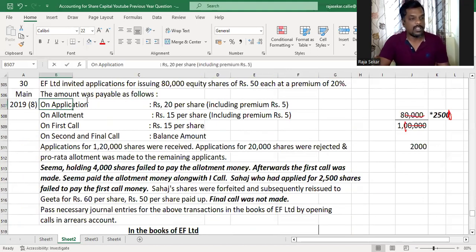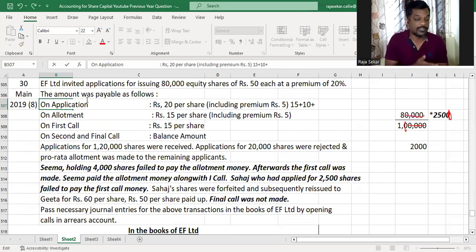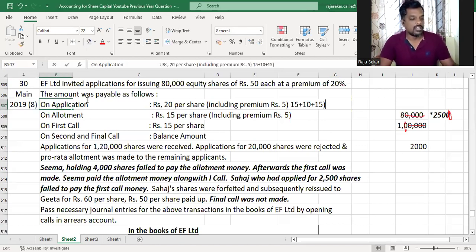As share capital, in application we had called up 15 rupees. In allotment, we had called up 10 rupees. It's 15, but there's 5 rupees premium. You're not supposed to include the premium part, so 15 rupees minus 5 is 10 rupees. And in the first call, we had called up 50. We haven't made the second call yet. Am I right or not, my dear children? We haven't made the second call yet, so that will not be included.